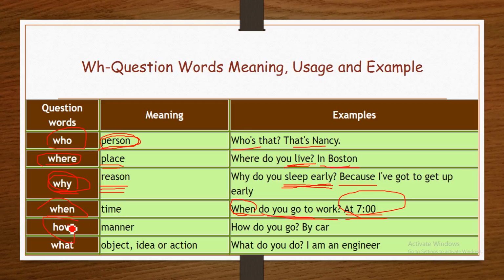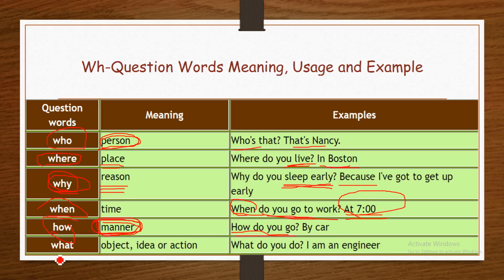How? How is also a WH question because it starts with H. How means manner. Here the question is about a manner, the way something is done, the type of the thing. For example, how do you go? Here it is asking about the way someone goes. I go by car, I go by bus, I go by bicycle.